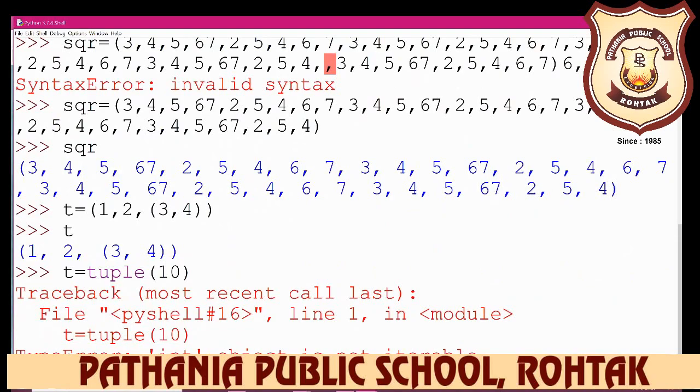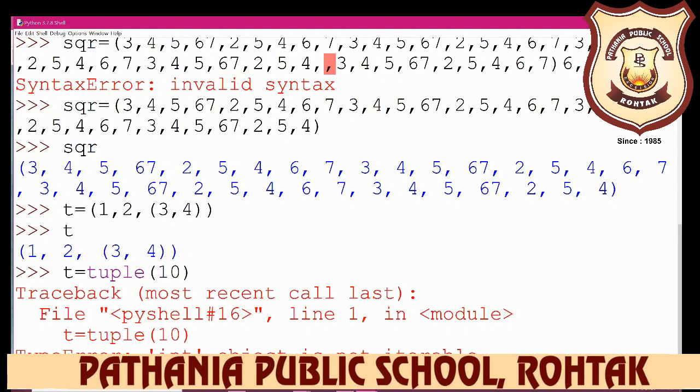Some error is there, so see what the error is here. The required sequence can be any kind of sequence object including string, list, and tuple. So how do you write this first? Okay, Python creates the individual elements of the tuple from the individual elements of the passed sequence.